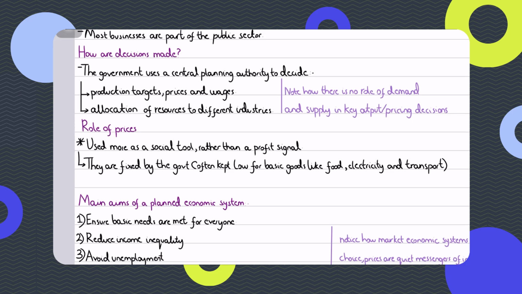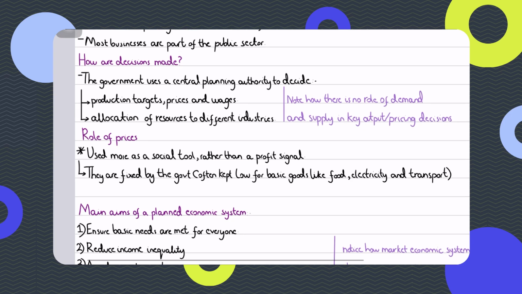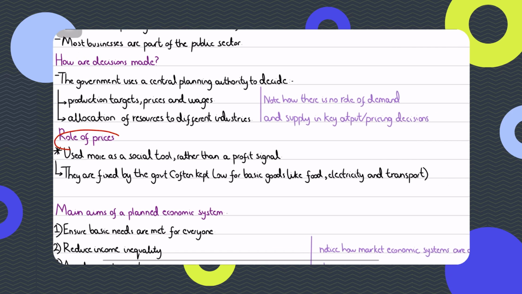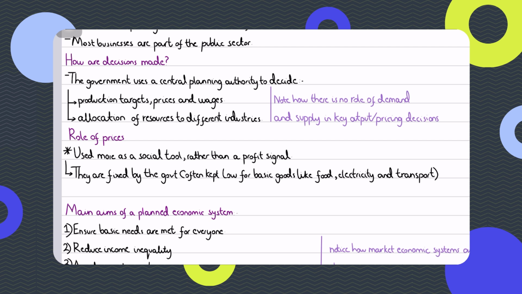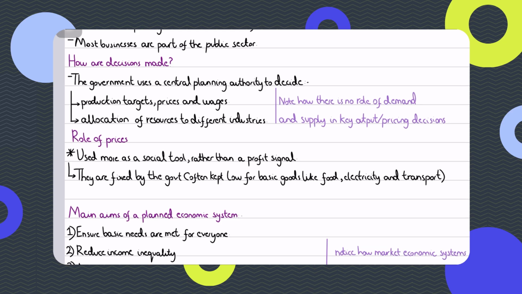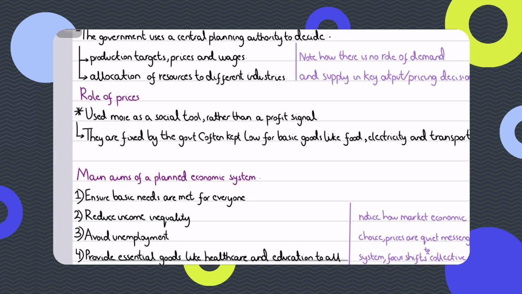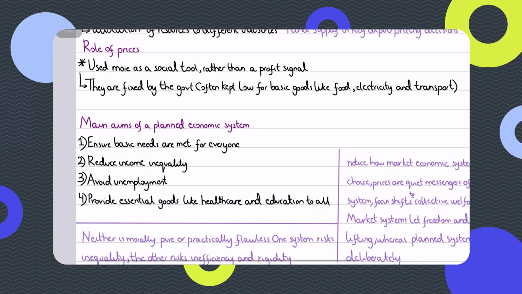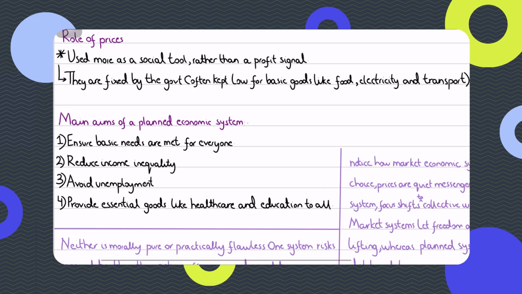So what's the role of prices then, if there's no role of prices in terms of resource allocation? Now let's talk about prices, because this is where planned economies are very different from a market economy. In a planned economy, prices are fixed by the government, or the central authorities. They are not determined by market forces.